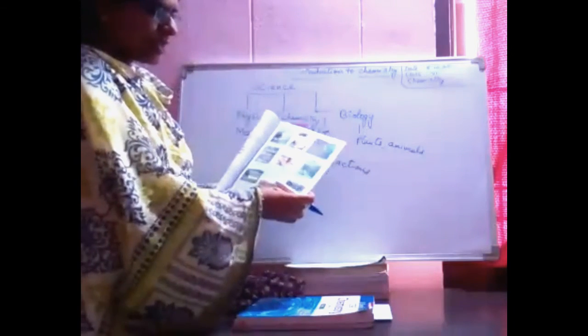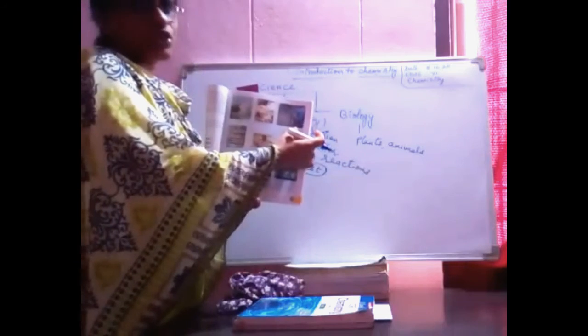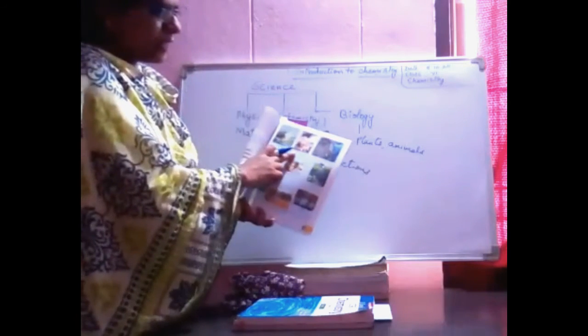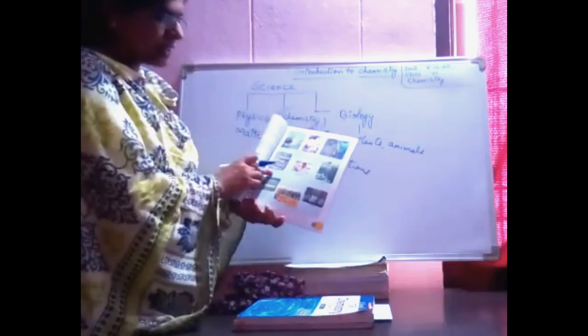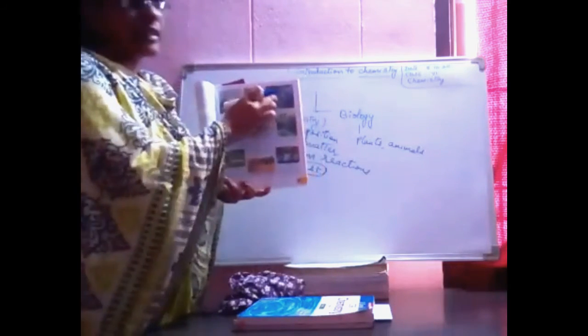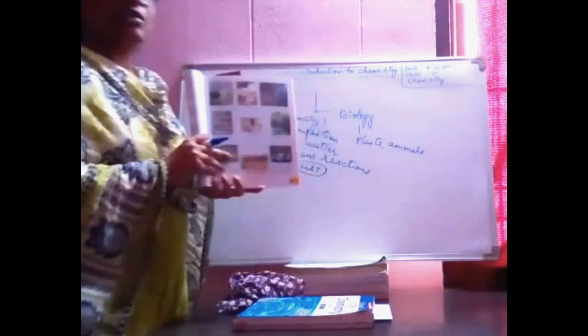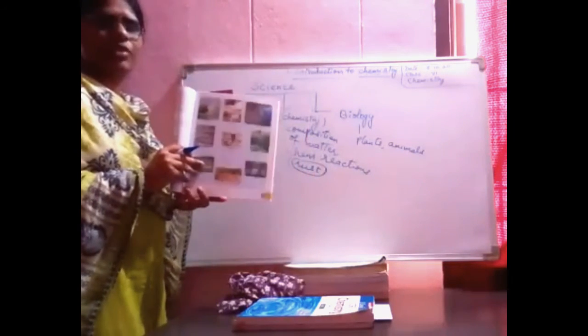Next you see fertilizers, fungicides for the treatment of soil, food preservatives and weed killers, insecticides. For the fertility of the soil also, we will be checking the pH value of the soil.